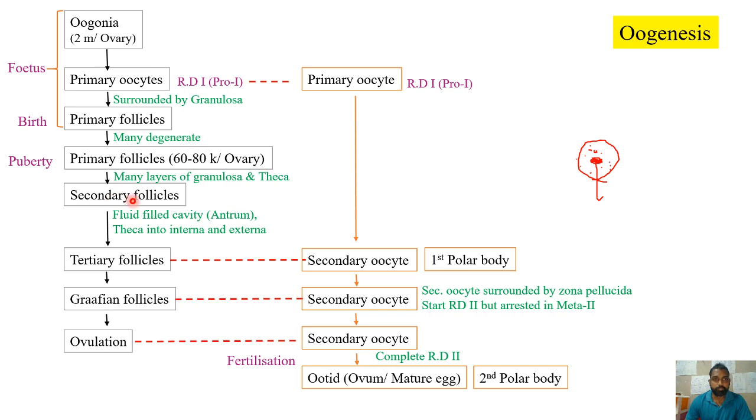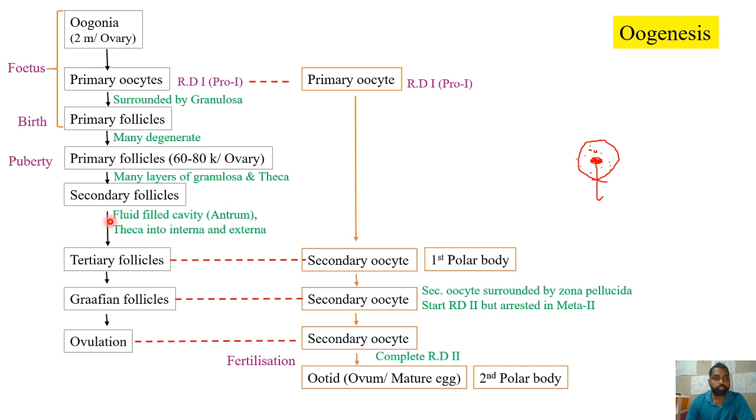Now this secondary follicle will attain one fluid filled cavity called the antrum, consisting of fluid which is secreted by the granulosa cells, the important component of which is estrogen hormone. And the theca, which developed here, will be further developed and form theca interna towards the inner side and theca externa towards the outer side. So the secondary follicle consists of the antrum, that is the fluid filled cavity, and the number of granulosa cells is increased when compared to the primary follicle, and there is theca interna and theca externa also.